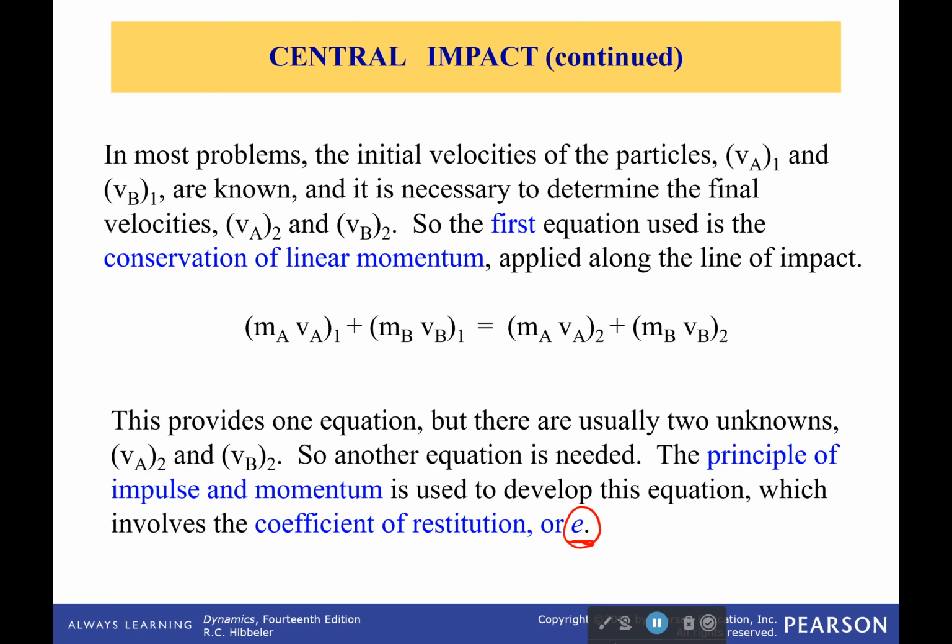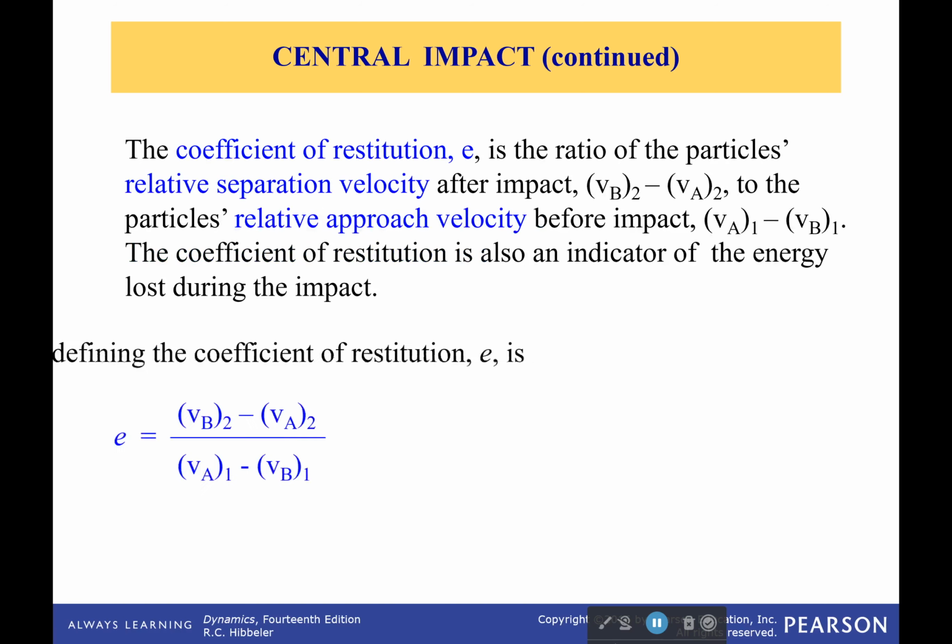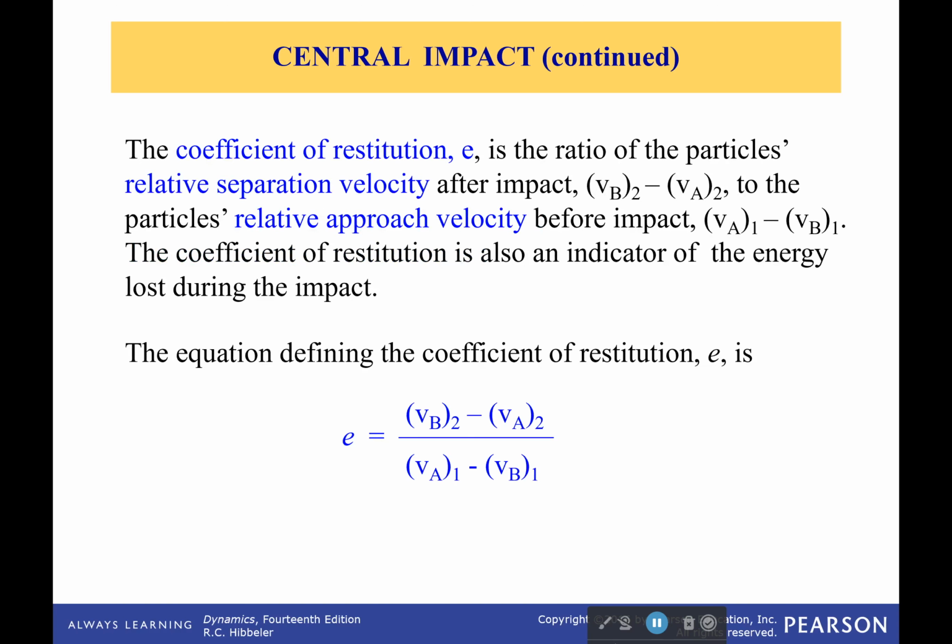So the coefficient of restitution is simply a ratio of their velocities after impact to their velocities before impact. And notice these are relative velocities. And these did switch on purpose, so you know they were meant to switch.